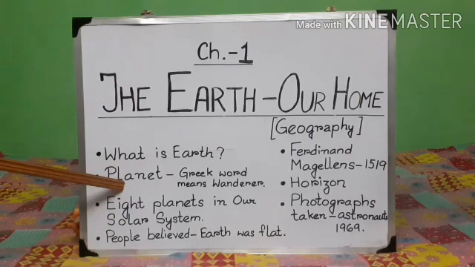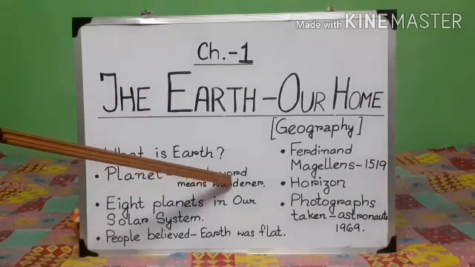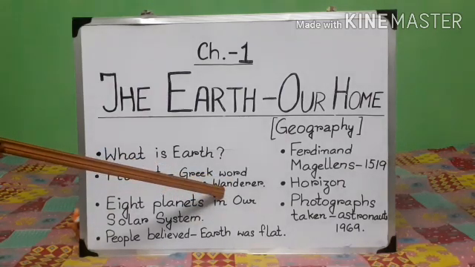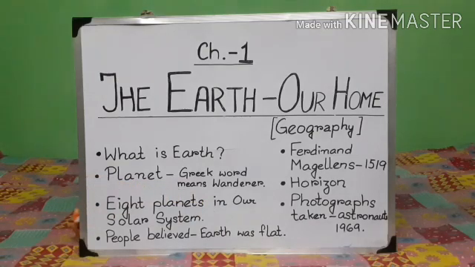We have also done what is a planet. A planet is a Greek word which means wanderer. Why do we call it wanderer? Because all the planets move around the sun, isn't it? That is why planets are known as wanderer. And Earth is one of them.